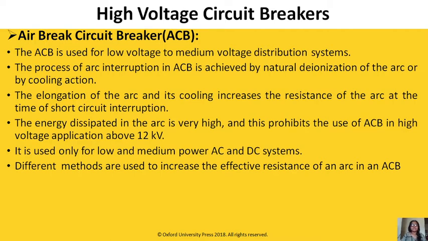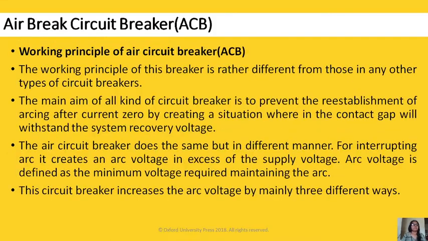Different methods are used to increase the effective resistance of an arc in an ACB. Now we will see the working principle of ACB. The working principle of this circuit breaker is different from other types of circuit breaker. The main aim of all kinds of circuit breaker is to prevent re-establishment of arcing after current zero by creating a situation wherein the contact gap will withstand the system recovery voltage. The air circuit breaker does the same but in a different manner. For interrupting the arc, it creates an arc voltage in excess of the supply voltage.